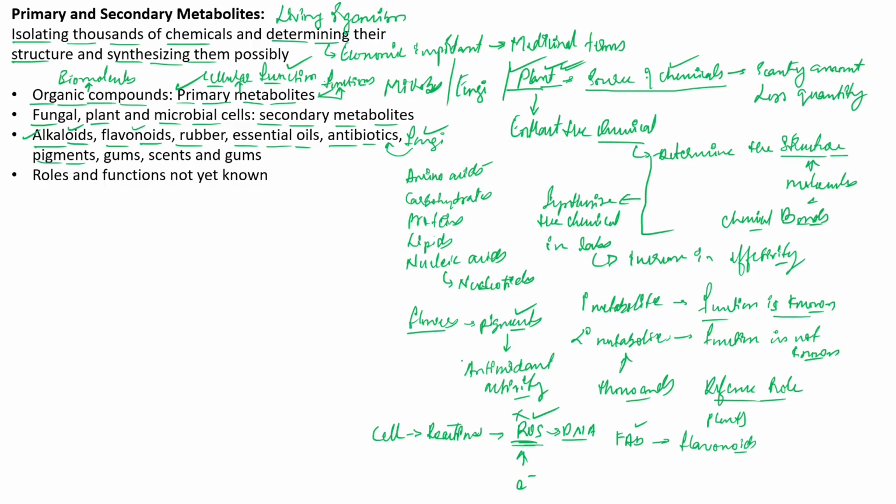So antioxidant activity is observed in the case of pigments. And one such pigment that is known to have antioxidant activity is the anthocyanins. Yes, anthocyanin is known to have an antioxidant activity, right?